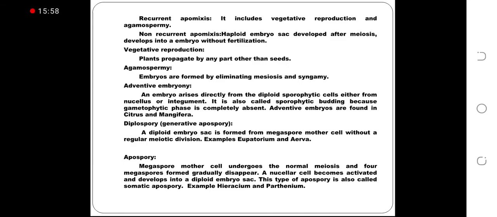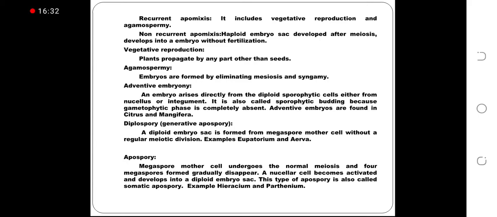Recurrent apomixis. It includes vegetative reproduction and agamospermy. Non-recurrent apomixis, that means haploid embryo sac developed after meiosis develops into an embryo without fertilization. Vegetative reproduction, plant propagates by any part other than seeds. Agamospermy, embryos are formed by eliminating meiosis and syngamy.